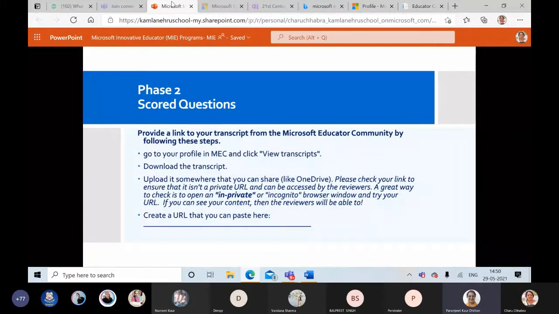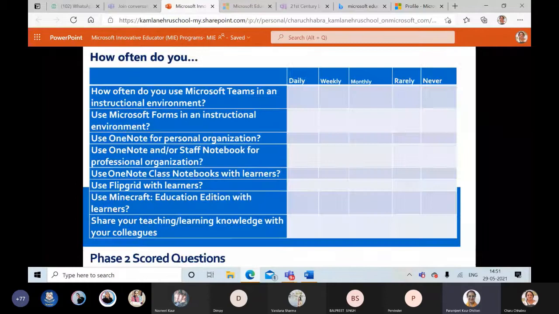We move back. And then download the transcript and then create a URL that you can paste here. That's the next thing which we have to do in this code question. Now this is pretty simple, though it's quite cumbersome, quite a number of questions in the next few slides. On my right-hand side, where you have to fill up, it's daily, weekly, monthly, rarely, never. We've got 5 choices.